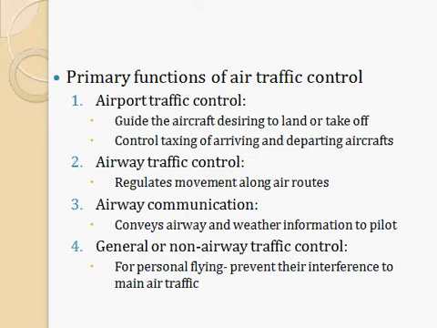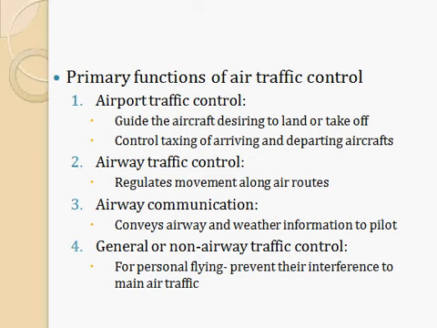Then it will be controlling general or non-airway traffic. So it is mainly done to avoid the interference of the private flying or personal flying with the main air traffic. Main air traffic means international air transport between the countries, or maybe domestic air traffic, but they will be handling passenger aircraft.